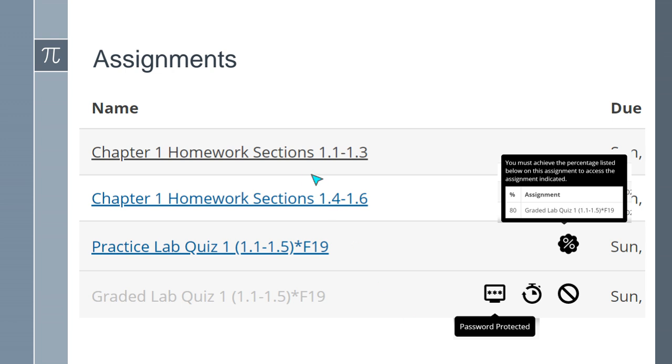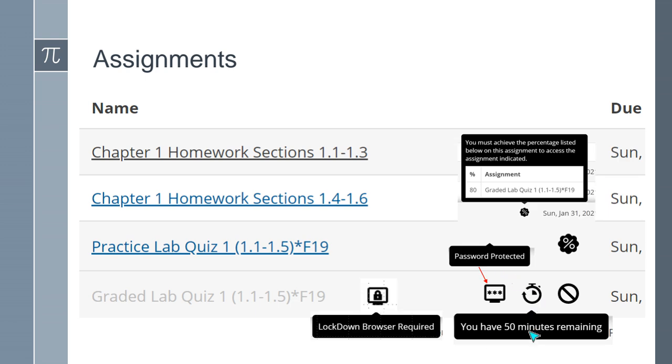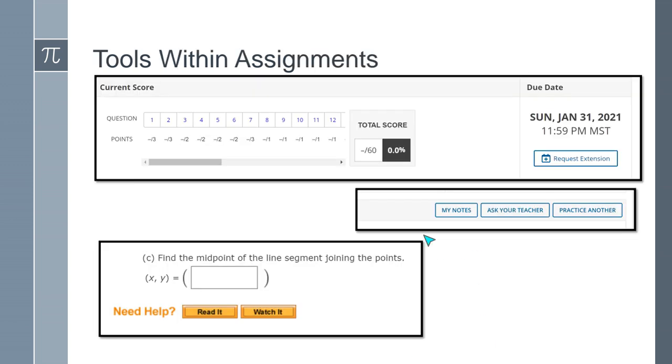And then under your assignments, you're going to see different icons depending on what your instructor is using. If you see a little computer, then that means that this assignment has a password. If we have this little clock looking thing, then that means that you have a timed assignment. If you see a lock on it, that means you're using the lockdown browser, and so on.